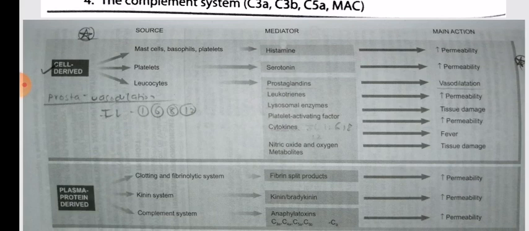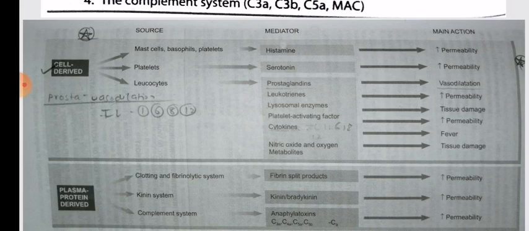Leukocyte derived: prostaglandins, leukotrienes, lysosomal enzymes, platelet activating factor, cytokines, nitric oxide, and oxygen metabolites, which have the following activities. Prostaglandins increase vasodilatation, leukotrienes increase permeability, lysosomal enzymes and platelet activating factor increase tissue damage and permeability, and cytokines are responsible for fever. Nitric oxide and oxygen metabolites are responsible for tissue damage.